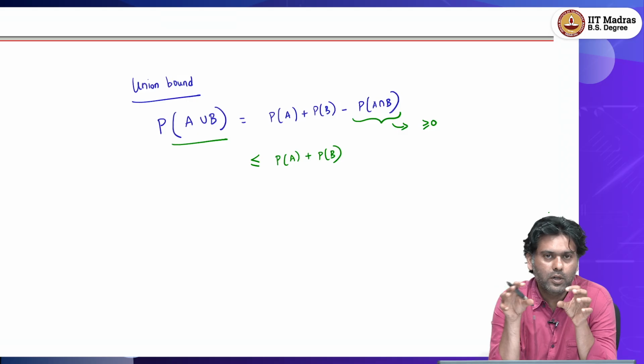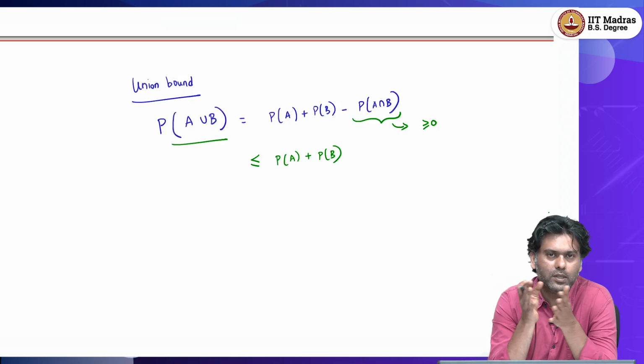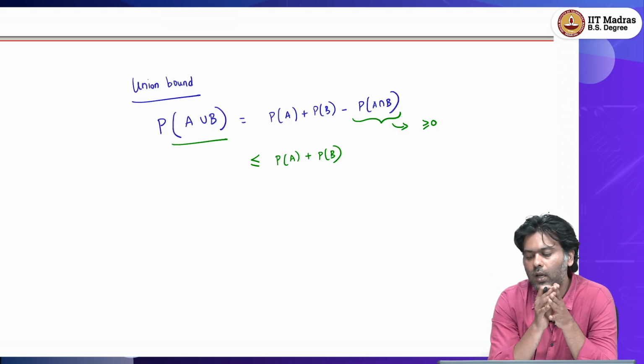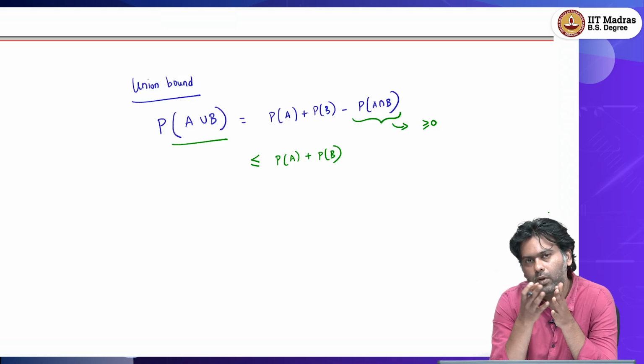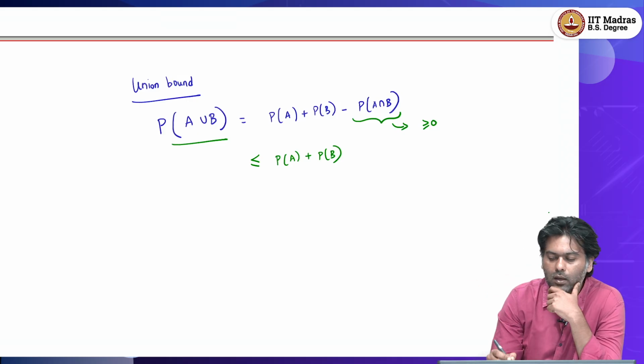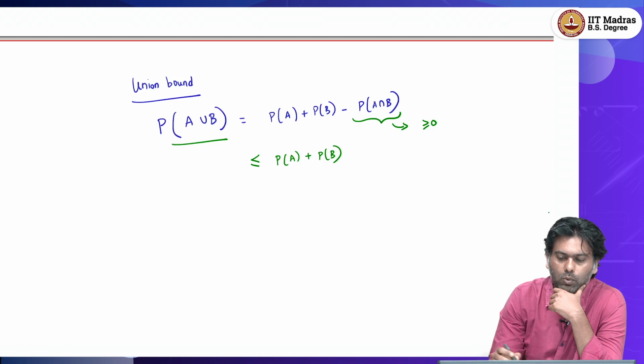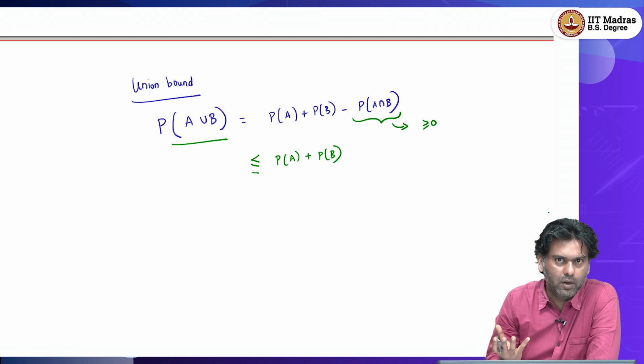So, if these are disjoint events, then it will be 0, otherwise it will have some number between 0 and 1, which means that if I do not consider that, then I am not subtracting out some quantity from P of A plus P of B. So, this will give me an upper bound. This is a trivial fact, right.